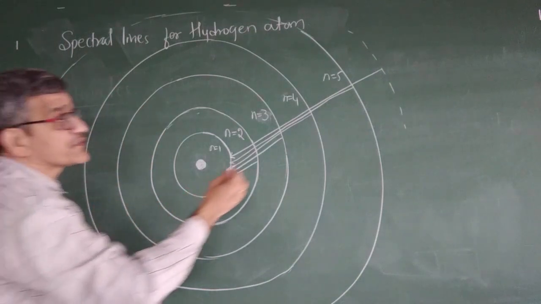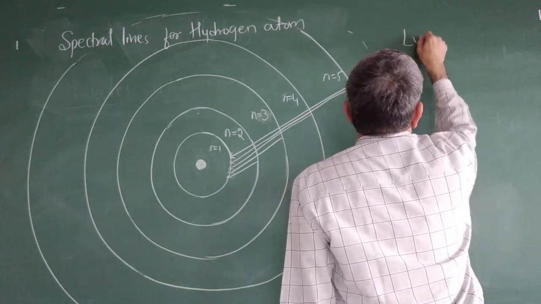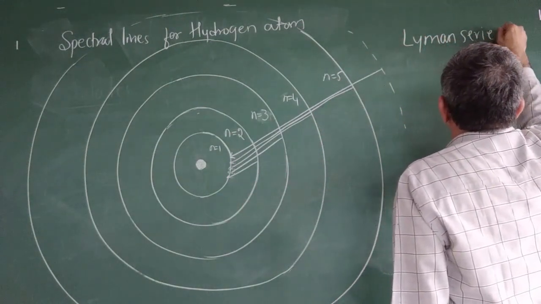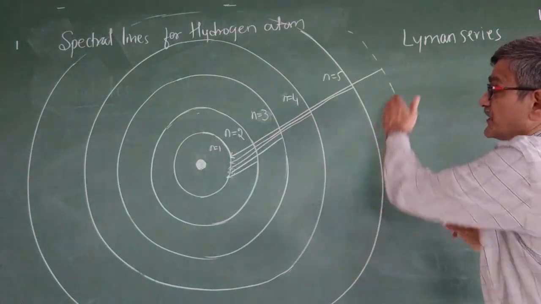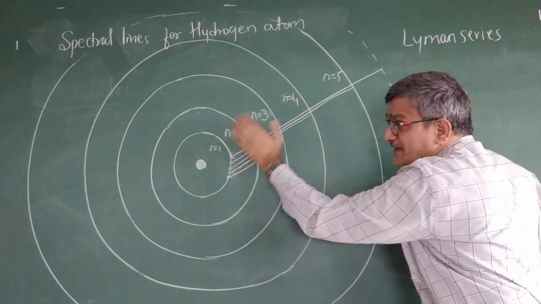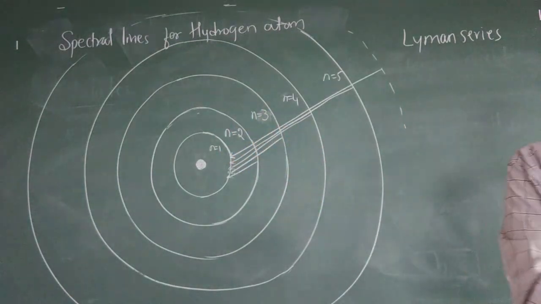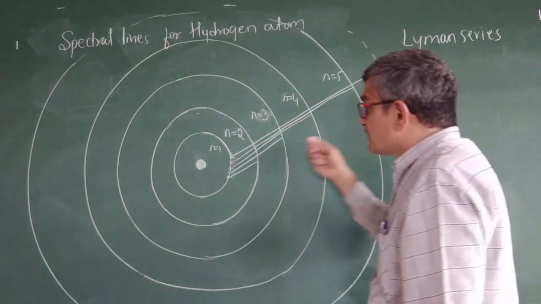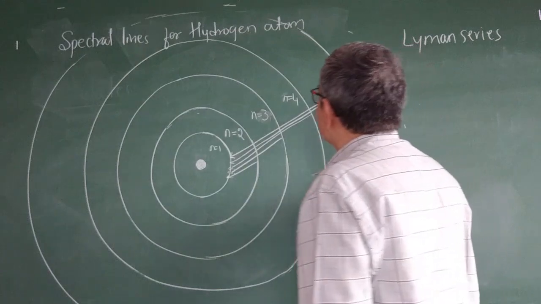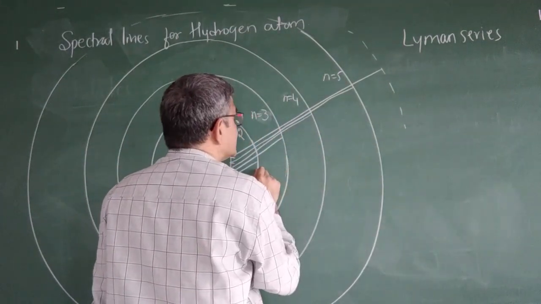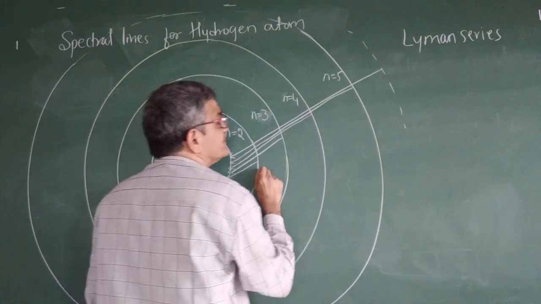If the electron comes from any of the higher energy levels to n equal to 1, that is known as the Lyman series. That is the first spectral line. Next, the second one is when it comes from any higher energy level to the second level, n equal to 2.